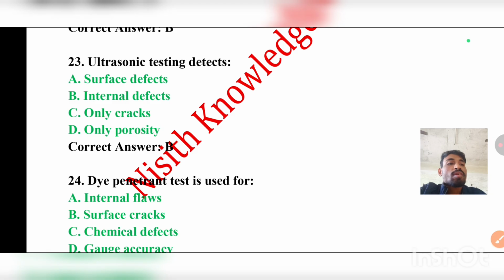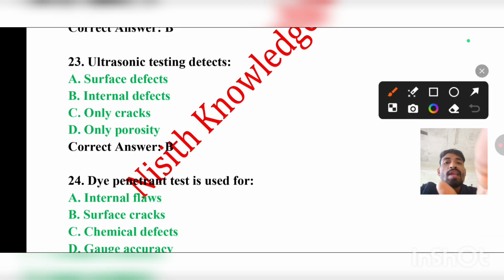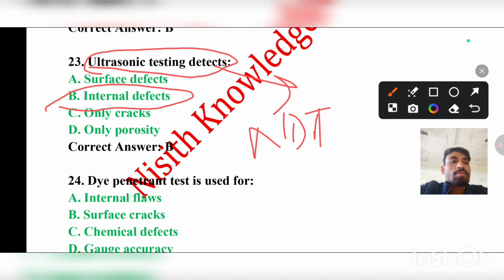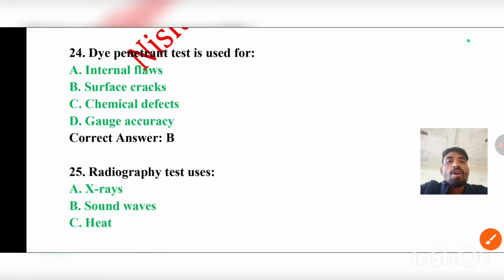The correct answer will be internal defects. This is an NDT process, non-destructive testing process.